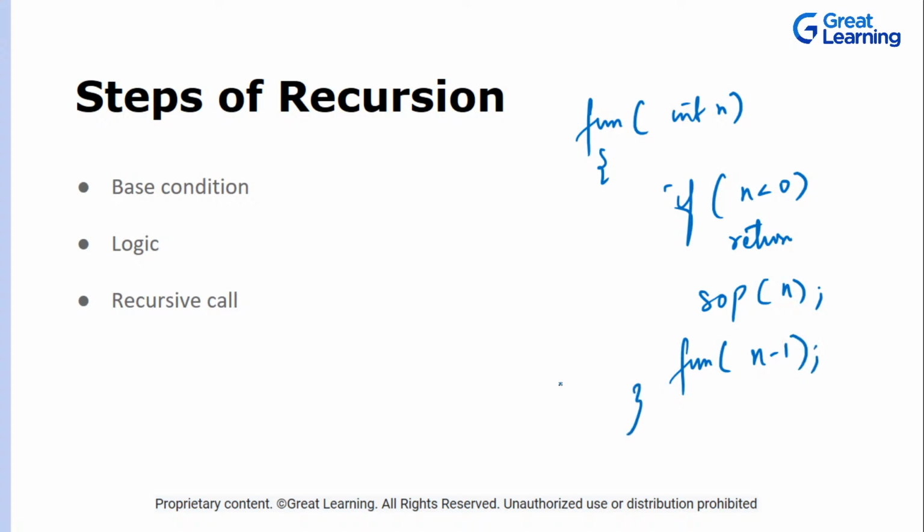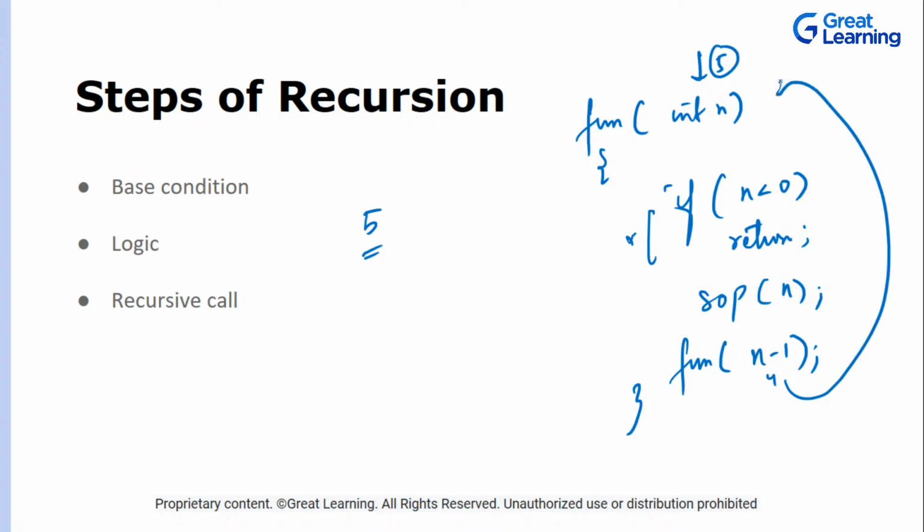Okay, now let's break down these things. When 5 is inputted, the argument n is equal to 5, right? Now it checks, is n less than 0? No, it is not. So it prints out 5. Then this time it sends 4 to this function. Now with 4, it checks again, prints 4, then sends 3, then 2, then 1. Once 1 is sent, it checks, no, so it prints. Then 0 is sent, and this time, or you can say less than or equal to 0, the condition holds, and it returns, right? Done. This is a simple algorithm in which we are using recursion.